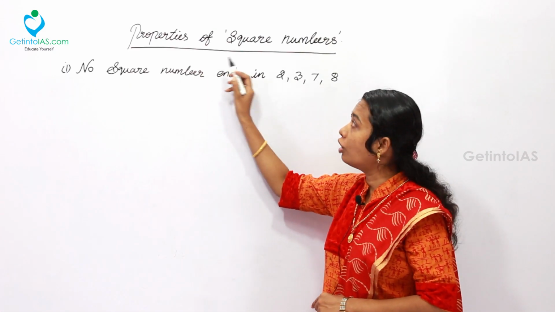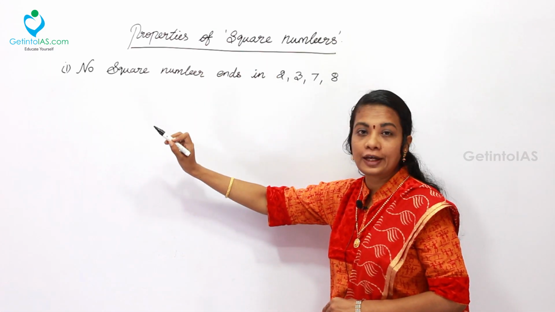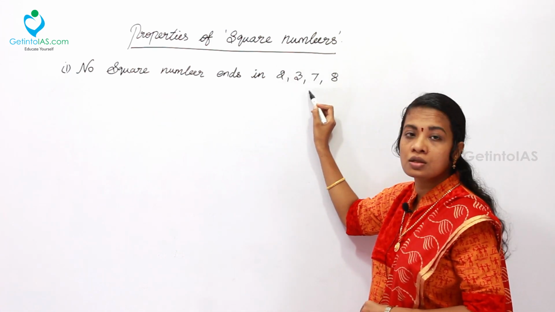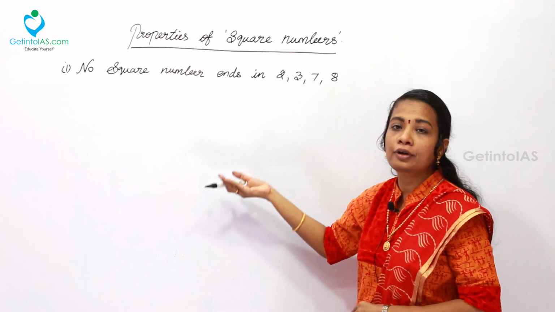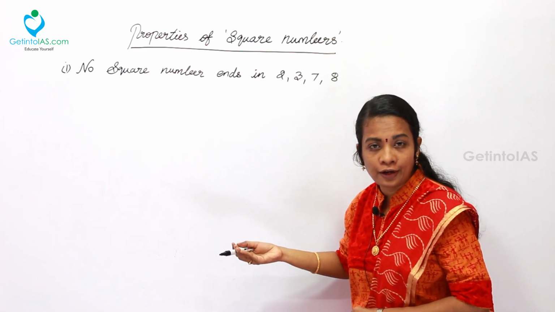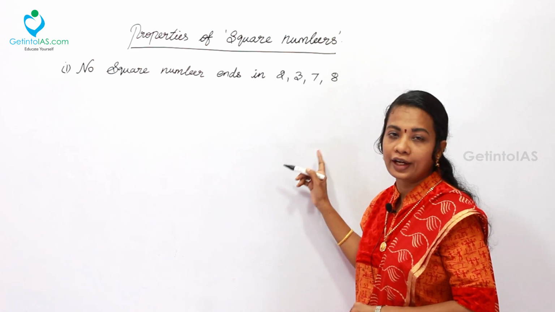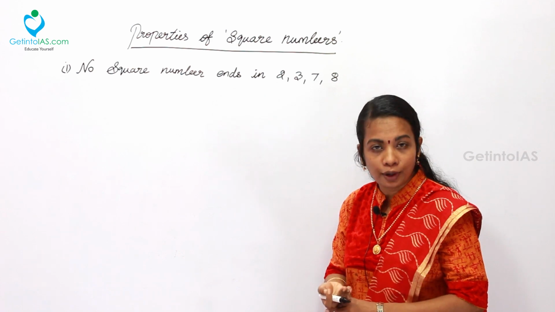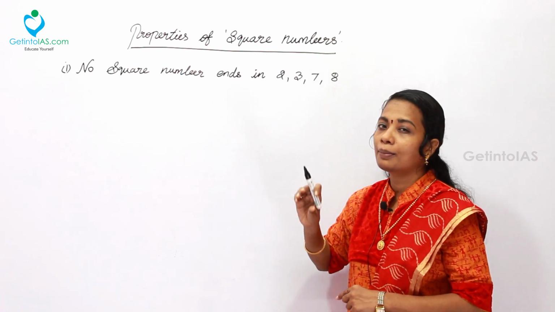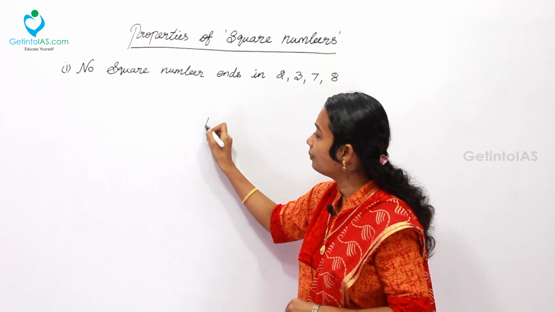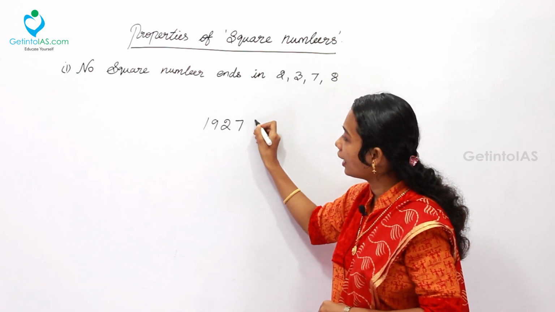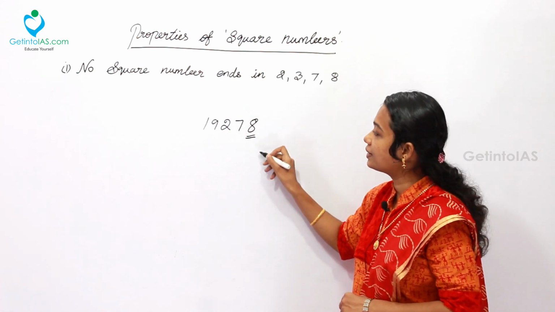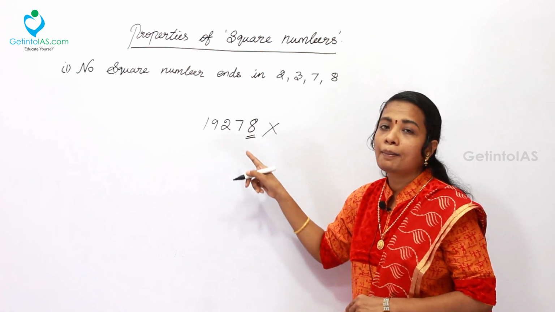Now the properties of square numbers. The first property is that no square number ends in 2, 3, 7 or 8. In simple words, a square number does not end with the unit digit 2, 3, 7 or 8. Through this concept, you can easily say by looking at the number itself that it is not a perfect square. For example, 19278. By looking at the number, the unit digit is 8. So you can simply say this can never be a perfect square.